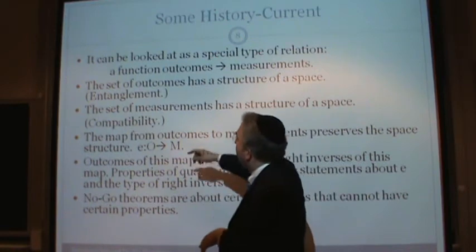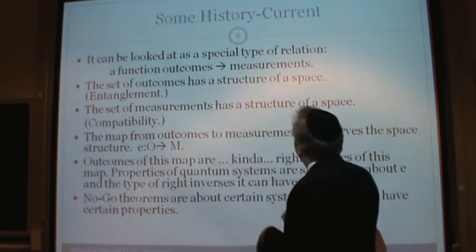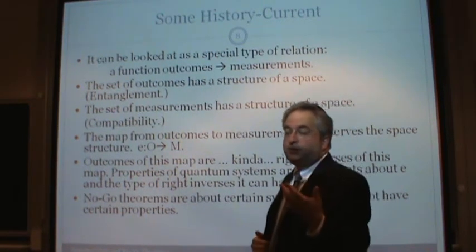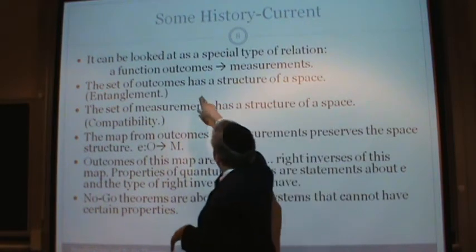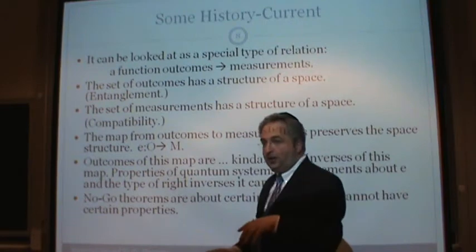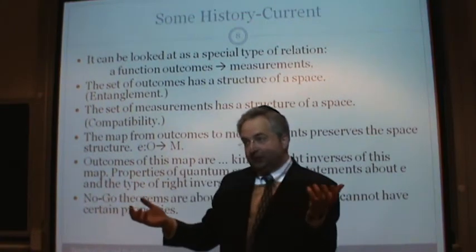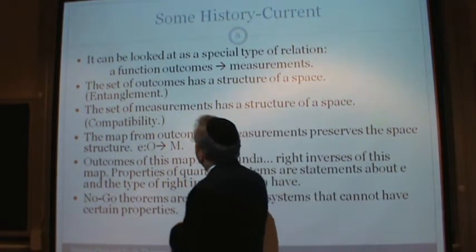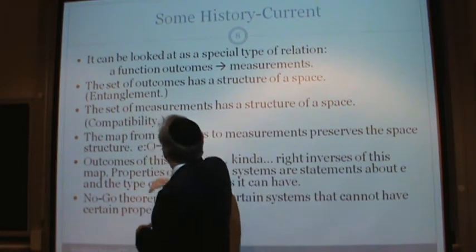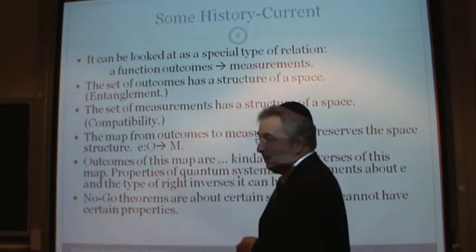A function can be looked at as a special type of relation. So a function from outcomes to measurements. Rather than looking at the set of outcomes and the set of measurements separately, we look at a function from outcomes to measurements. Now, let's look at the set of outcomes. The set of outcomes has the structure of a space.